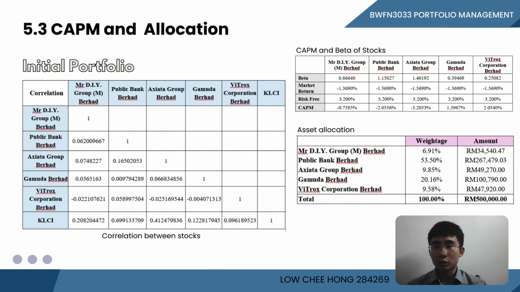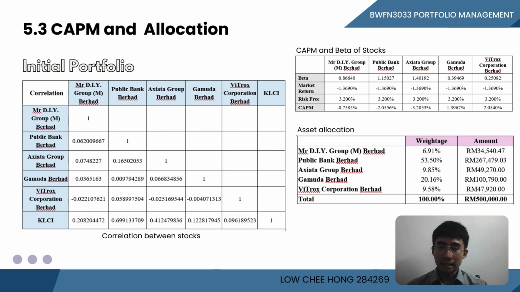So the first table shows the correlation between the selected stocks in the initial portfolio. The majority of the shares in the portfolio have a low and positive correlation with the other shares, such as Mr. DIY, Public Bank, Axiata, and Gamuda. This indicates that the price fluctuations within the stocks were less influenced by the others as they come from different sectors. However, Vitrox Corporation has a negative correlation with Mr.